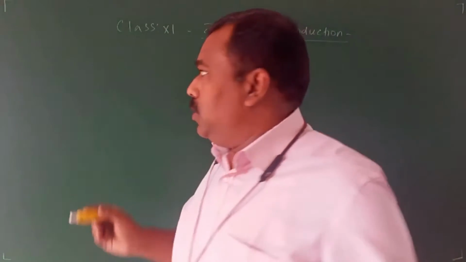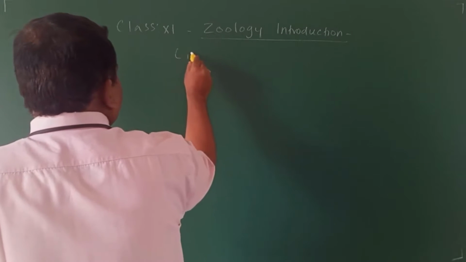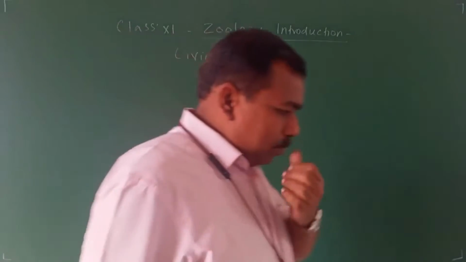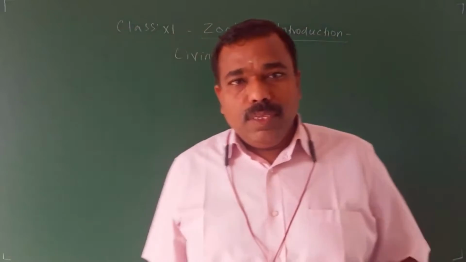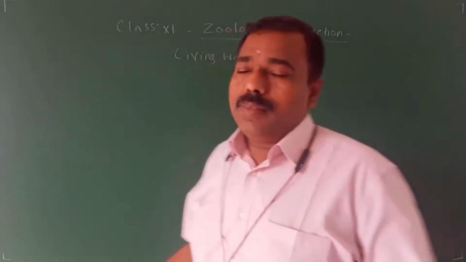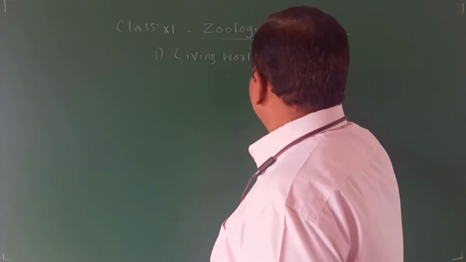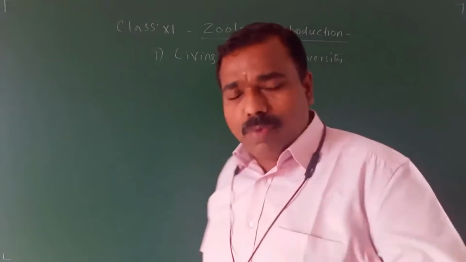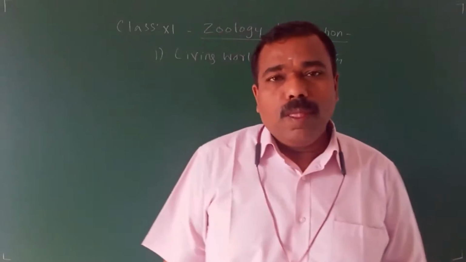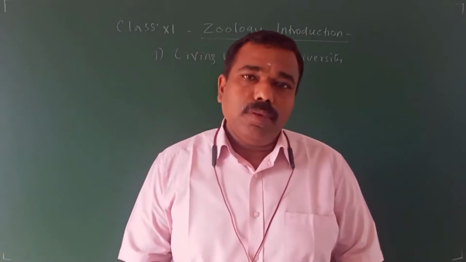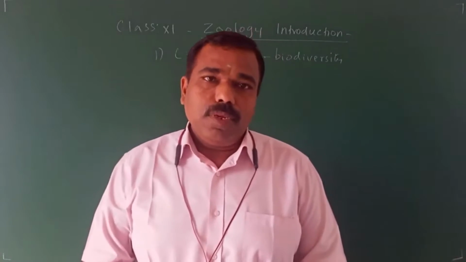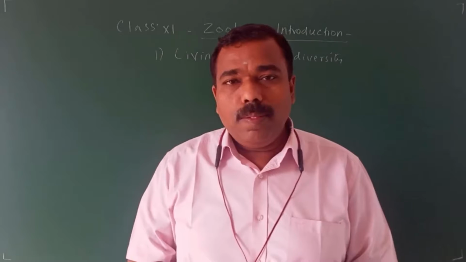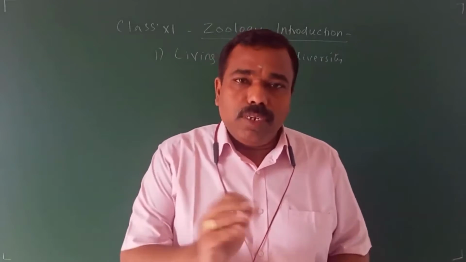In unit number 1, chapter 1 deals with the living world. It deals with biodiversity. So what is the meaning of biodiversity? Biodiversity means various types and a large kind of living things. That is called biodiversity.